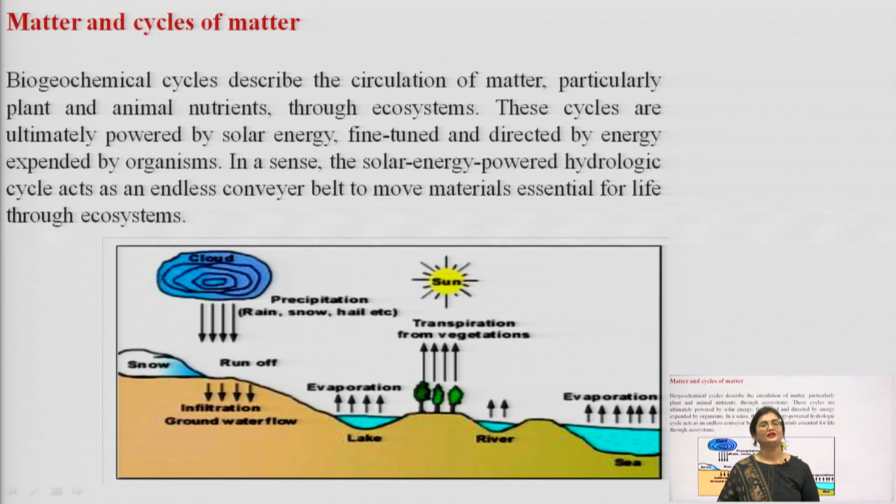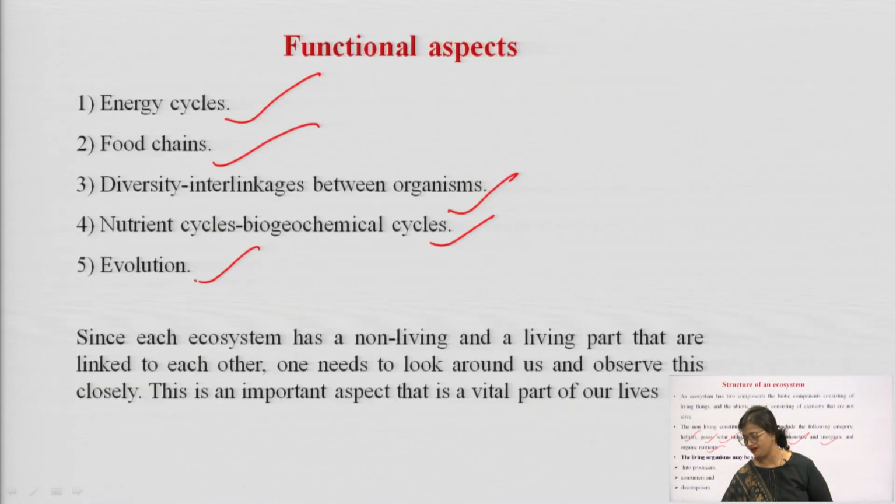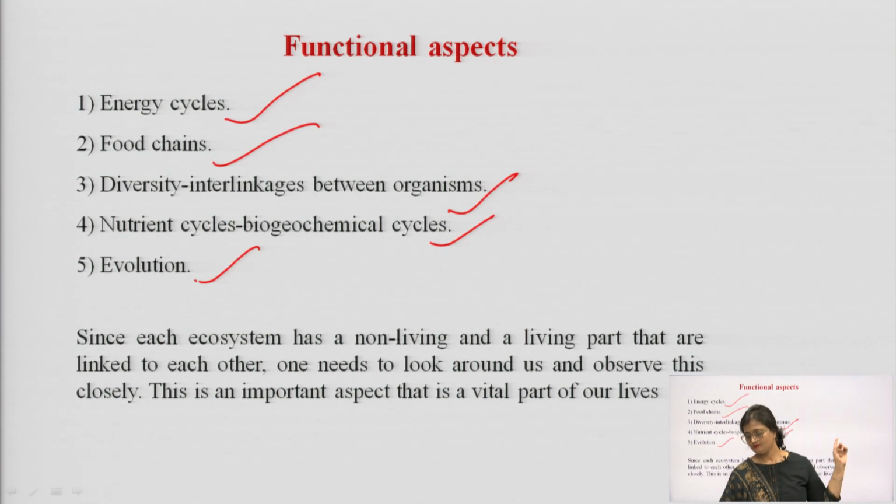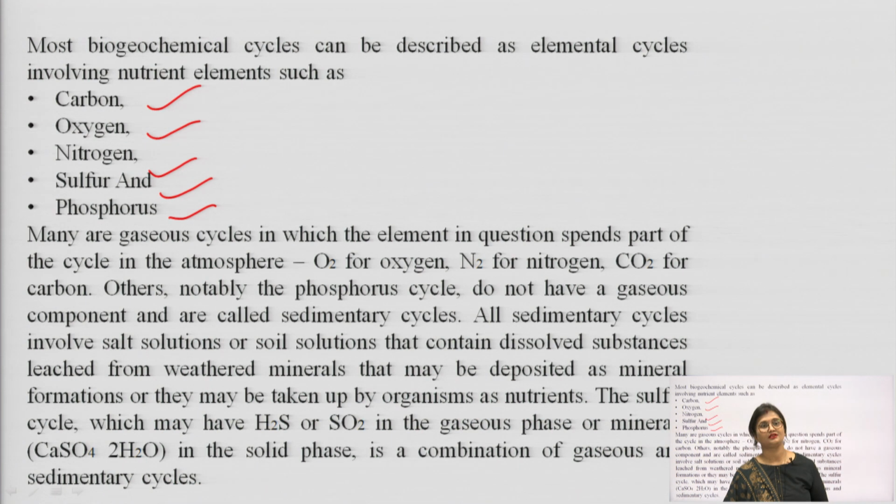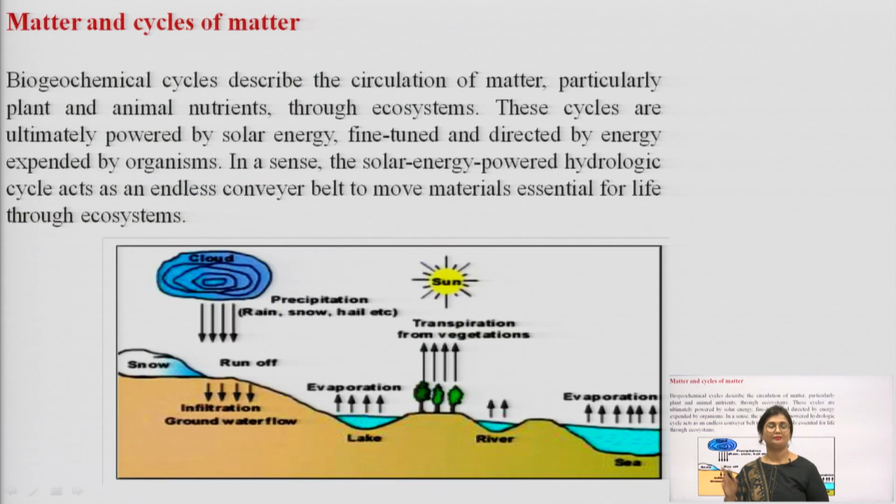Now, let us see matter and cycles of matter. Let us understand in detail about matter and the cycles of matter, or the energy cycle, or as we had already discussed here, nutrient cycles or the energy cycles. The biogeochemical cycle describes the circulation of matter.